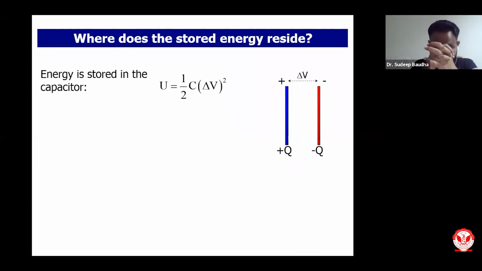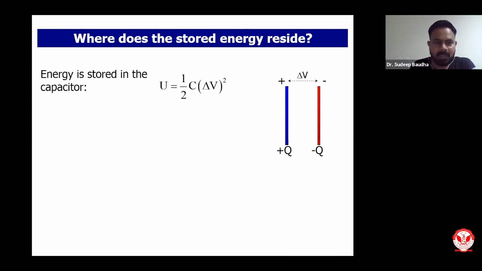So now the next question is, where does the energy which is stored reside? You know there is a capacitor, there is some charge, there is potential difference, we have capacitance, and we know what the potential energy stored is. But in which form the energy is, that is very important to understand. Whether energy is in the form of charges, or in the form of some fields, or in the form of some waves, or what. So let us try to understand where and in which form the energy is stored in a capacitor.